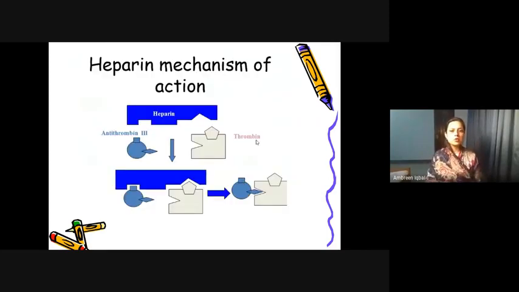Here is another picture to show you. This blue one is heparin. This light blue one is antithrombin 3. So what happens is when heparin and antithrombin get attached to each other, they inhibit mainly thrombin, especially, and clotting factors as well. So these are the pictures to clear the mechanism of action of the heparin.